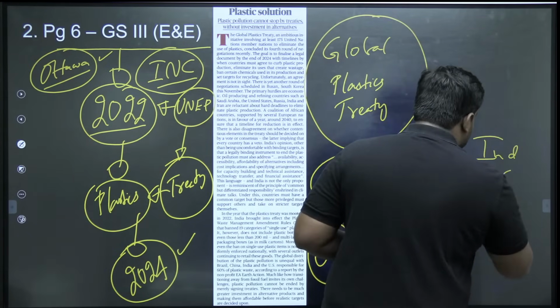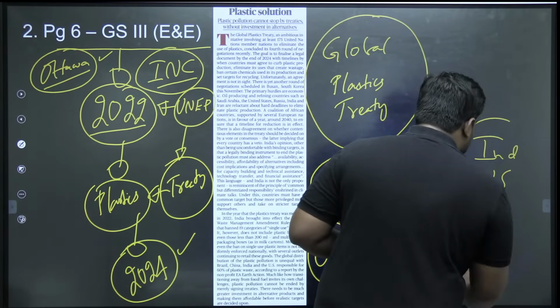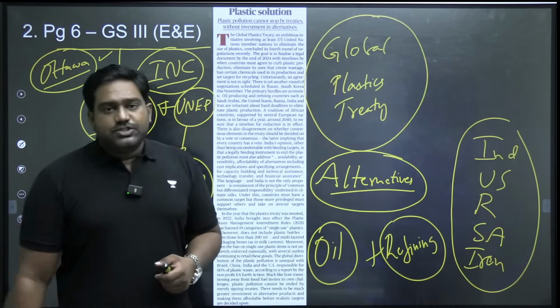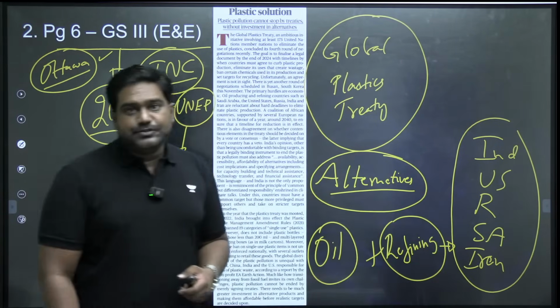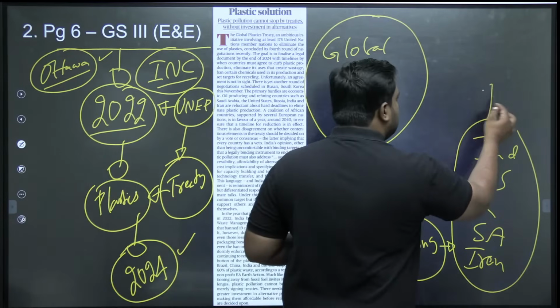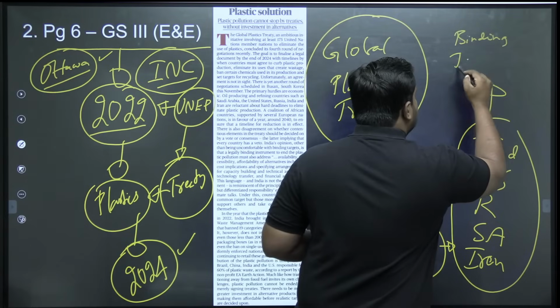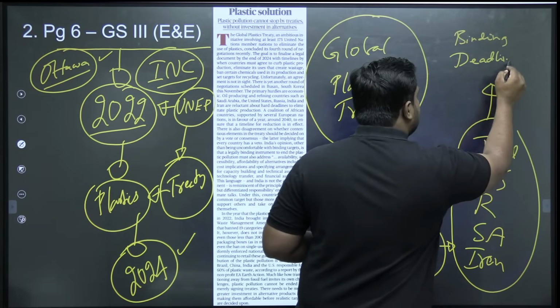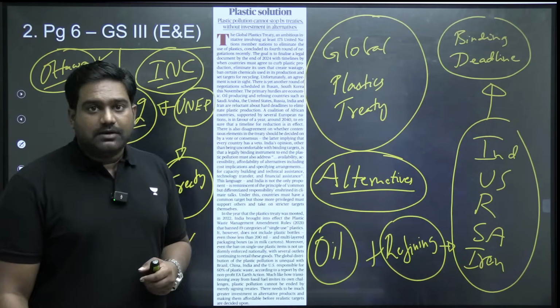India, US, Russia, Saudi Arabia, and Iran. These countries, which are oil-producing nations or petroleum refining nations, right, they have concerns about a strict, legally binding deadline. This is one reason why the negotiations got held up and there was no final treaty at Ottawa.